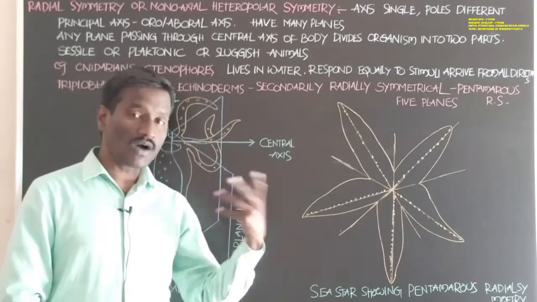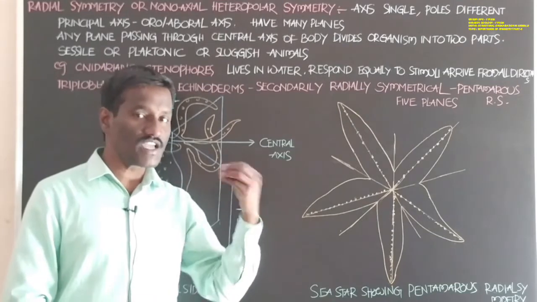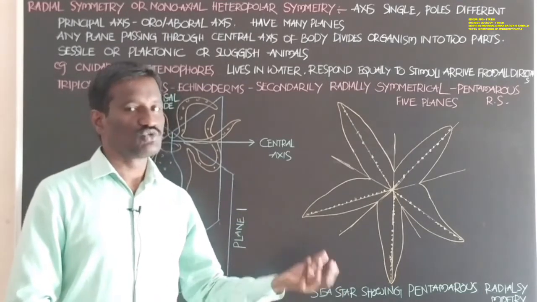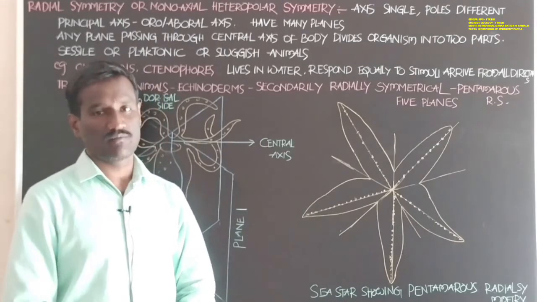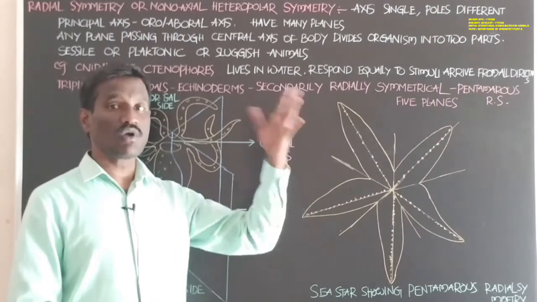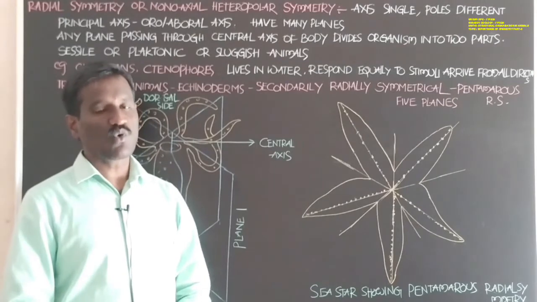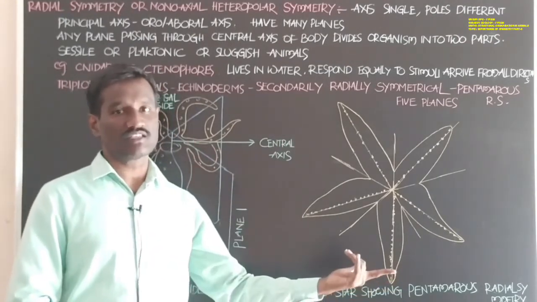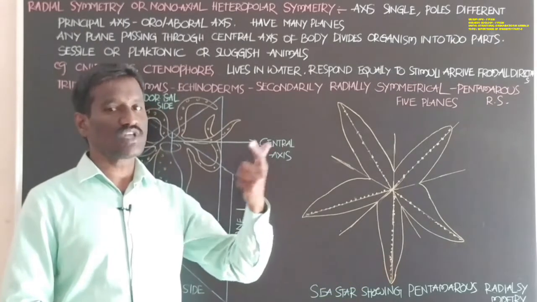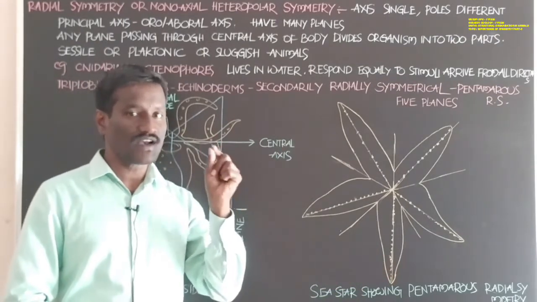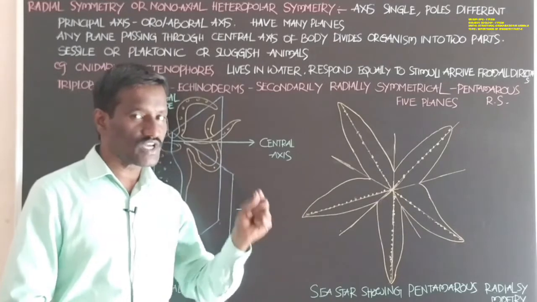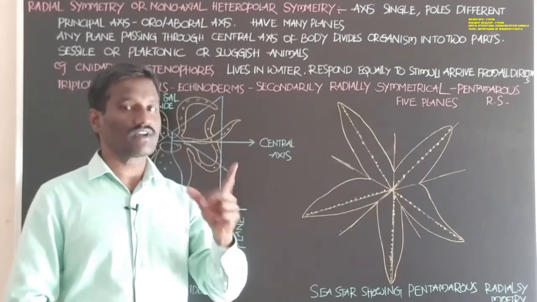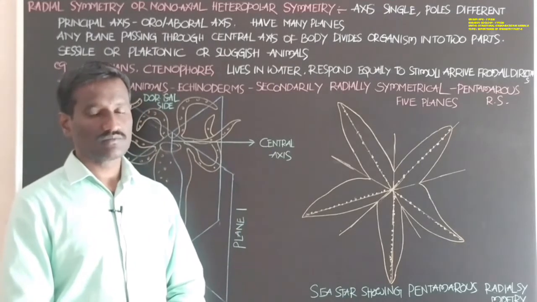The larval stage of the sea star shows bilateral symmetry. When it grows into the adult form, it loses its bilateral symmetry and shows radial symmetry, called pentamerous radial symmetry.